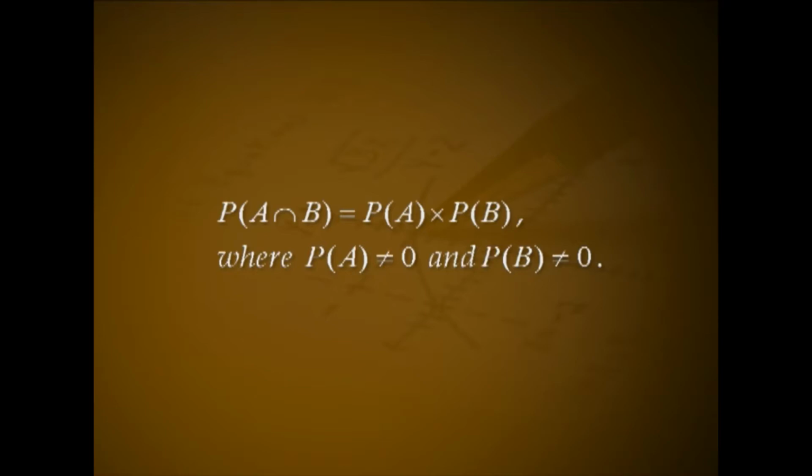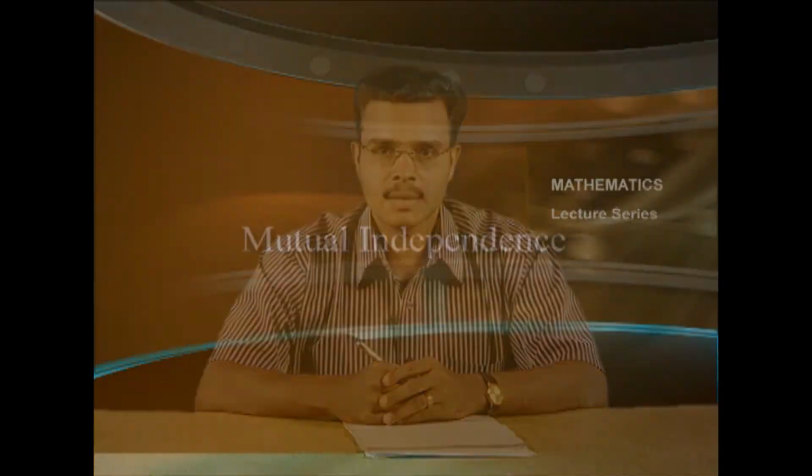Welcome friends. Today we will discuss mutual independence of events and Bayes' theorem. We already discussed the independence of two events A and B. By definition, two events A and B are said to be independent if P(A ∩ B) = P(A) P(B), where P(A) ≠ 0 and P(B) ≠ 0. In this module, we extend the concept to more than two events.